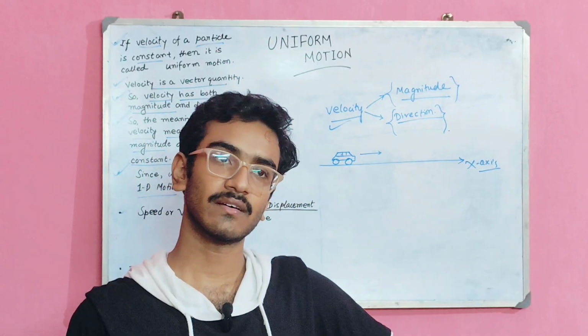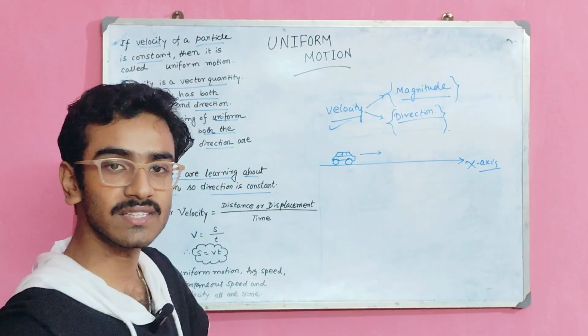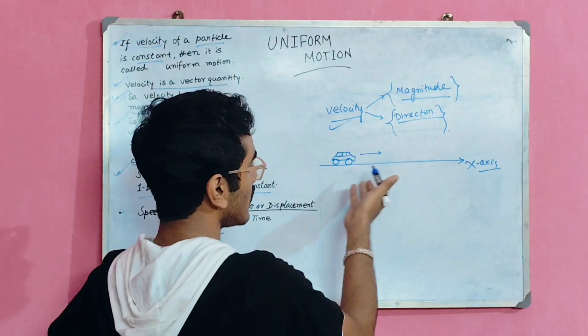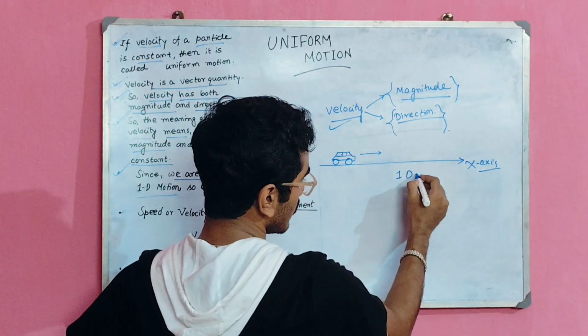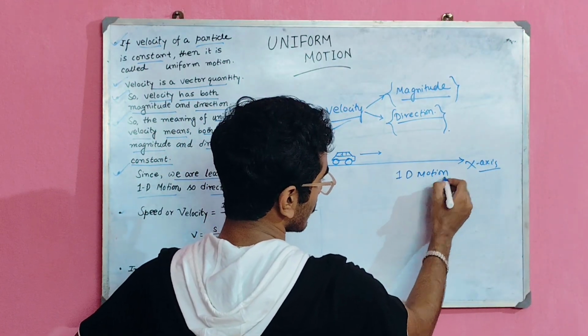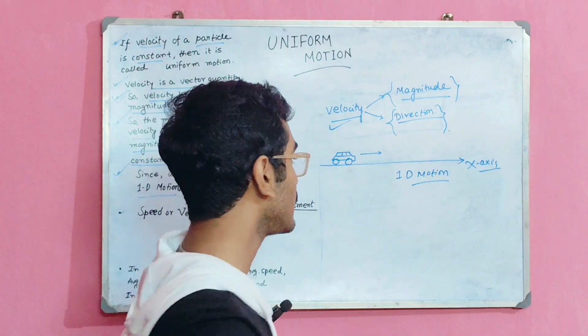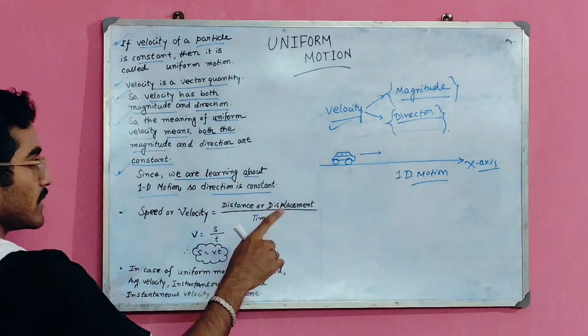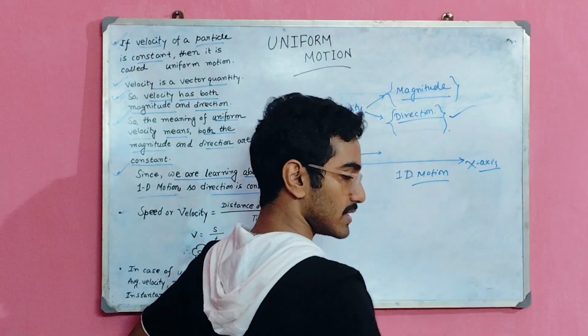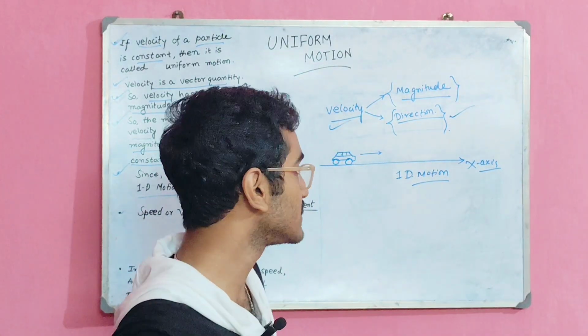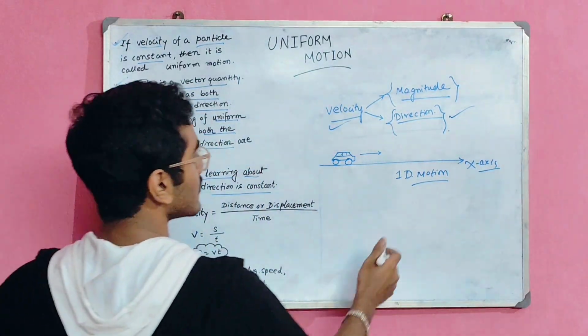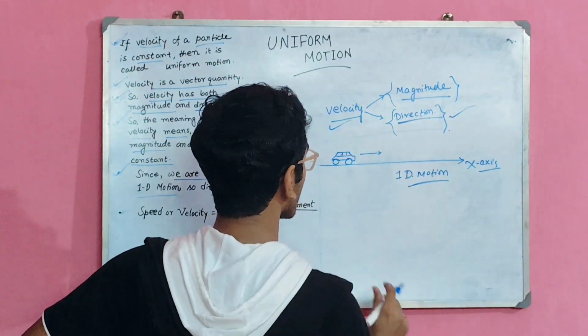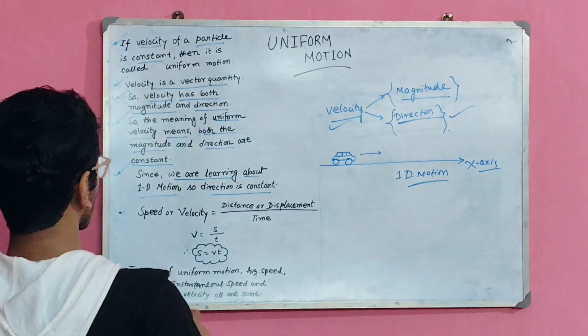So it is a 1D motion. So in case of 1D motion, we can say that direction is constant.